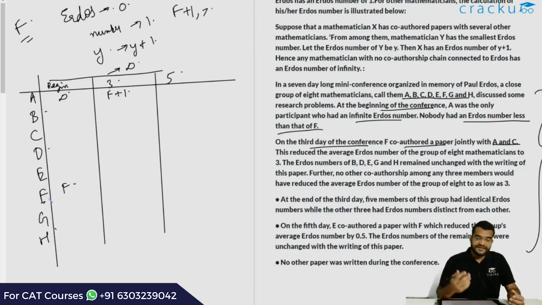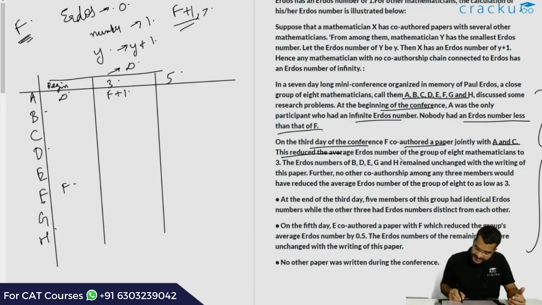But if say the initial LRDI number of C was 5 itself initially, then just by writing a paper with somebody else who also has a LRDI number of 5, the LRDI number of C doesn't change. So now there are only two cases possible. Case 1 is the LRDI number of C is F, it was always F and it will remain F after this paper is written, or it is F plus 1 now because earlier his LRDI number was quite high. Now let us look at what else was given.